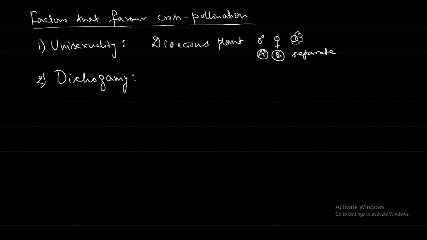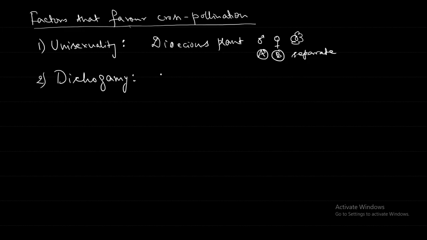Self pollination is favored by two factors. One is bisexuality and the other is homogamy. Homogamy means male and female reproductive structures will mature at the same time. Dichogamy means the male and female reproductive structures, that is the androecium and gynoecium, will have different times of maturation.